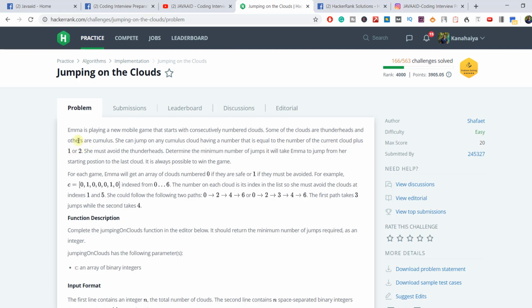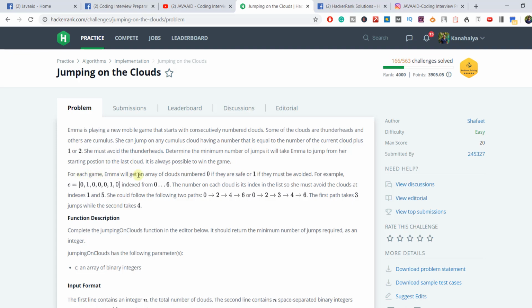Guys, we will understand this in more detail with an example, but currently I am just going through the problem statement. She must avoid the thunderheads. Determine the minimum number of jumps it will take Emma to jump from her starting position to the last cloud. It is always possible to win the game.